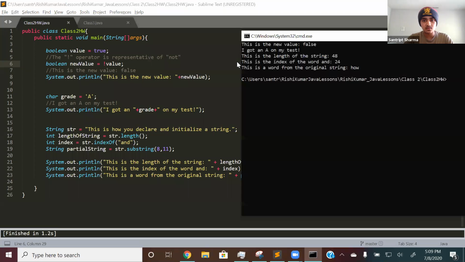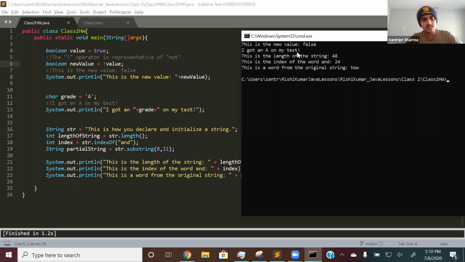In this print statement over here, you can see it printed out "This is the new value: false." The next thing was to create a character variable, or char. I created a variable called grade: char grade is equal to A. I created a simple print statement saying I got an A on my test. It could have been anything, but this is what I put. And over here, it says I got an A on my test.